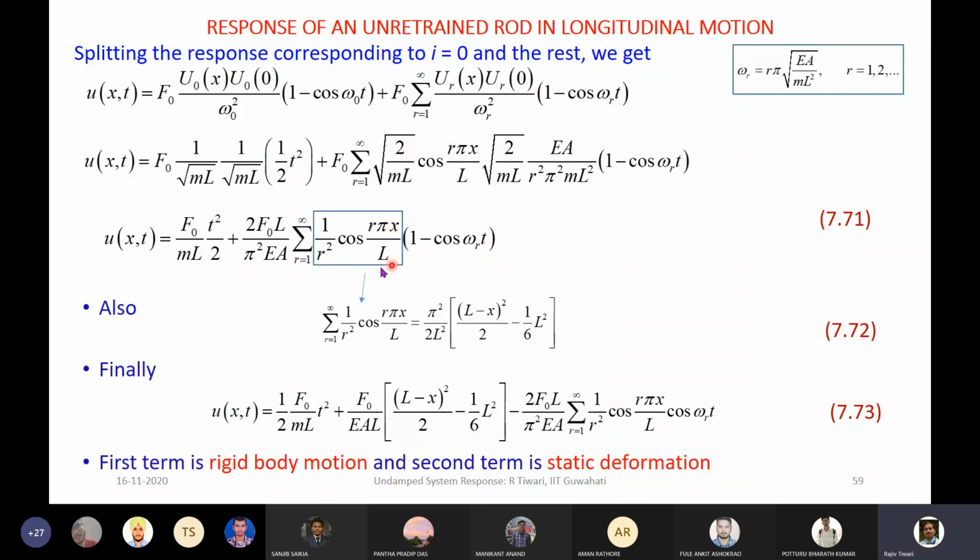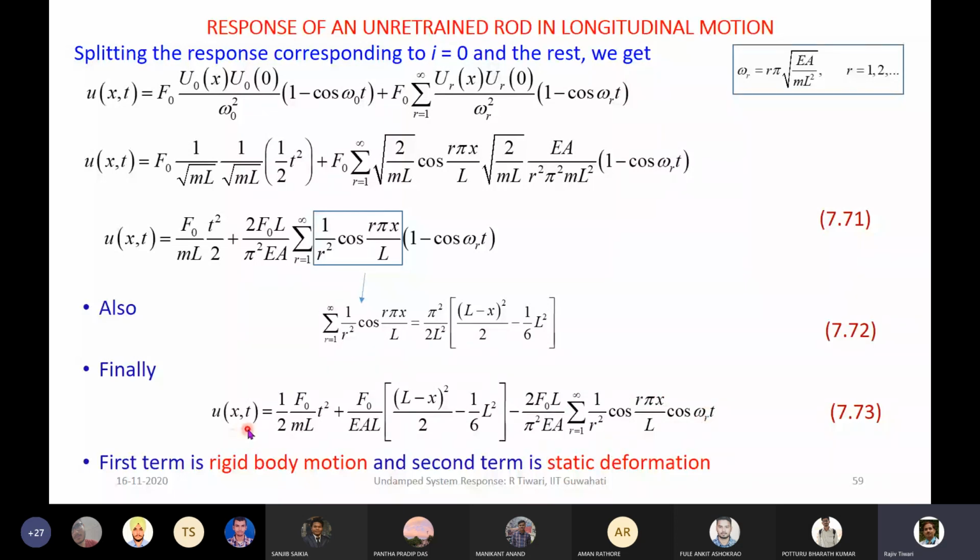Now this particular summation, if you are good in mathematics, can be expressed because we know the series summations, and with that knowledge we are able to express this, because here 1 is there. So once we expand this, that particular term can be written like this. So this is corresponding to this, and corresponding to the first term of this is this, using this expression, and the remaining is as it is with omega t also.